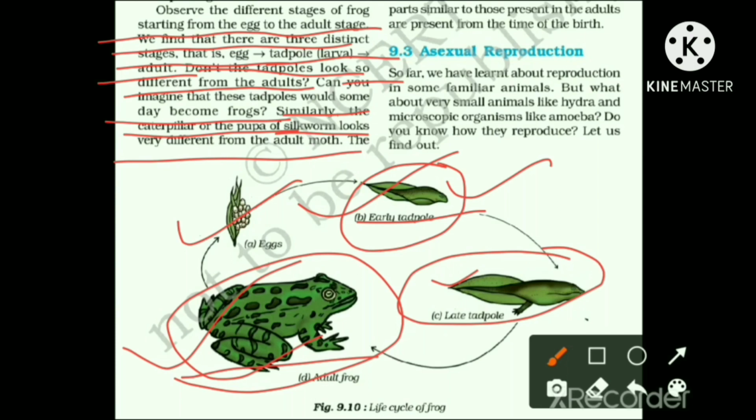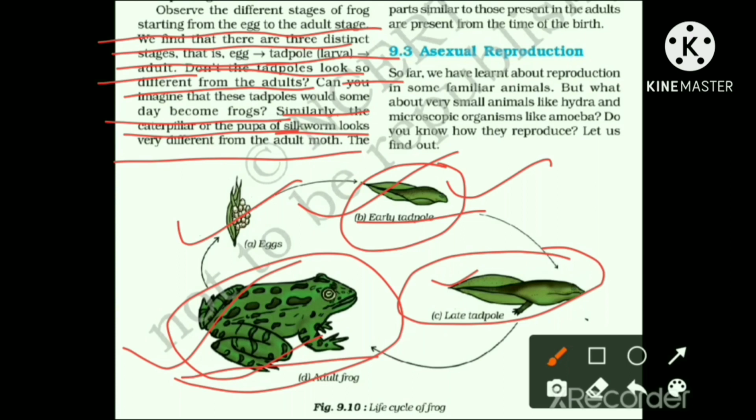It needs to swim because it has to survive in water, as we all know external fertilization occurs in frogs and the zygote will be formed in the water. So naturally the tadpole has to live in water. So it has a tail and fins to swim in water, and it respires with the help of gills, as fishes do.